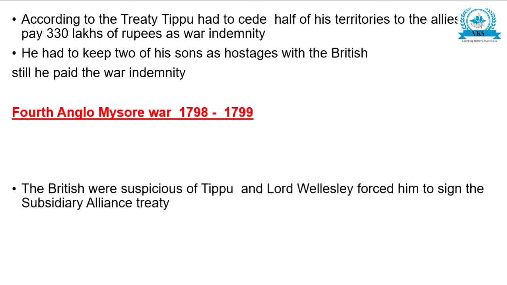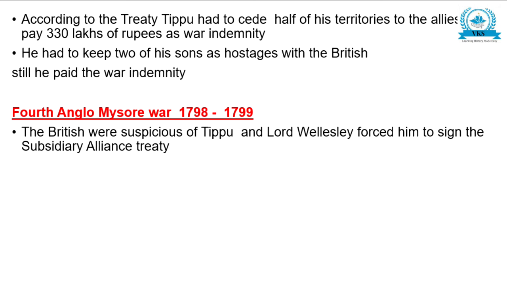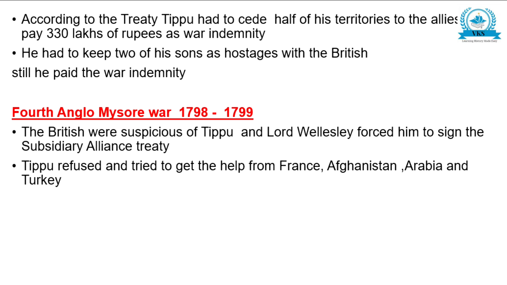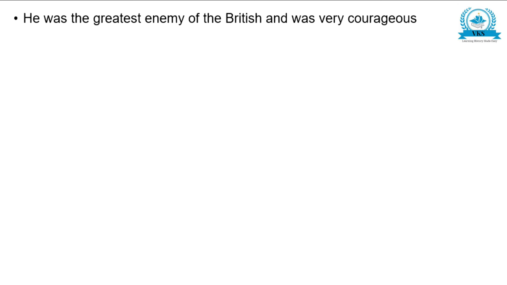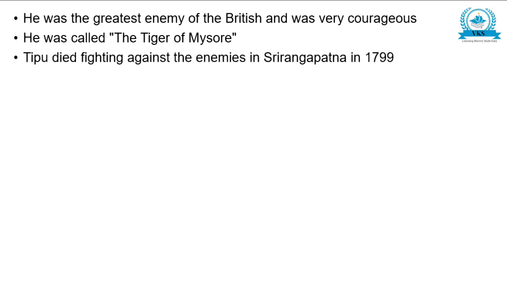Fourth Anglo-Mysore War. The British were suspicious of Tipu, and Lord Wellesley forced him to sign the Subsidiary Alliance. Tipu refused and tried to get help from France, Afghanistan, Arabia, and Turkey. The British, along with the Marathas and the Hyderabad Nizam, attacked Mysore. Tipu fought undauntedly. He was the greatest enemy of the British and was very courageous. He was called the Tiger of Mysore.